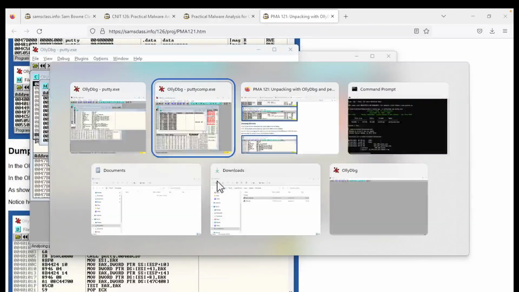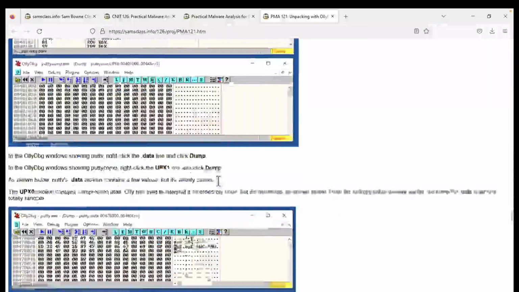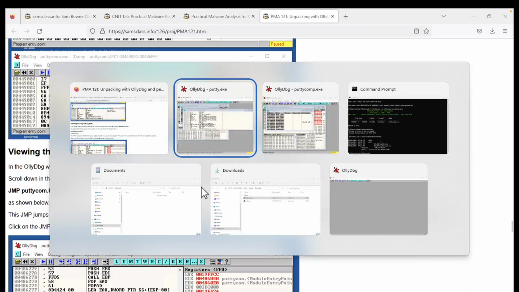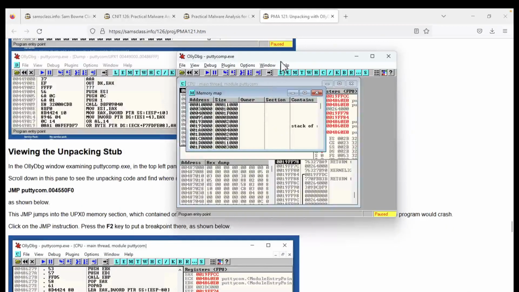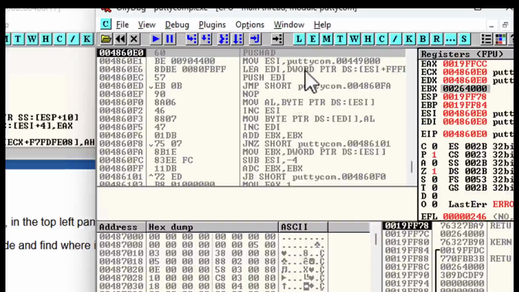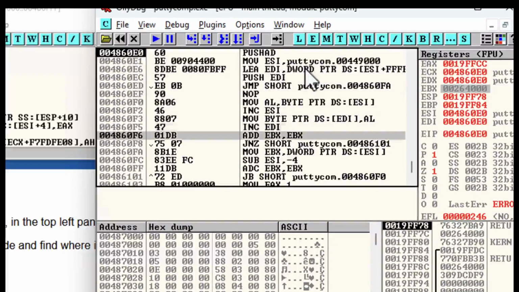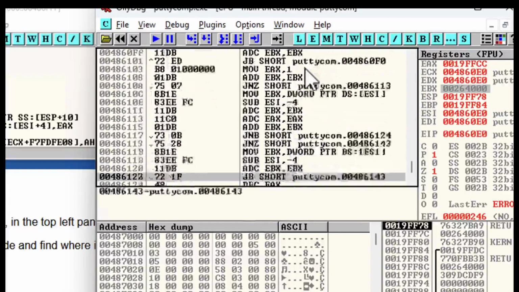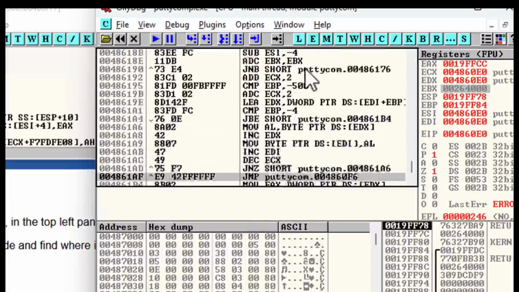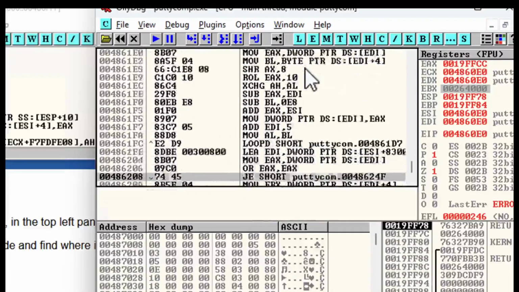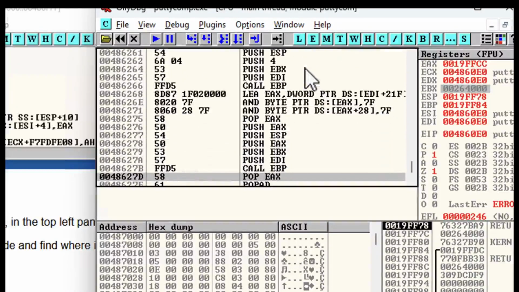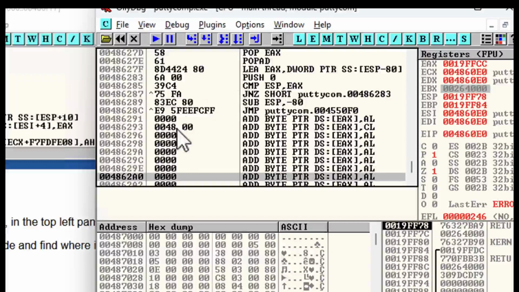All right, now I want to show you the fun part, which is manually decompressing it. We're going to view the unpacking stub. This is so simple you can see it right here in the debugger. If I go back to the code and scroll down, here are the instructions being executed by the compressed PuTTY. You only have to go through a few screens of code before you hit the end. They're all zeros from this point on.